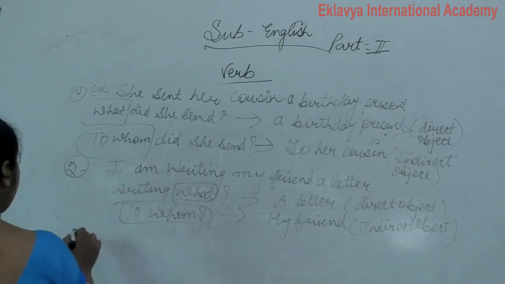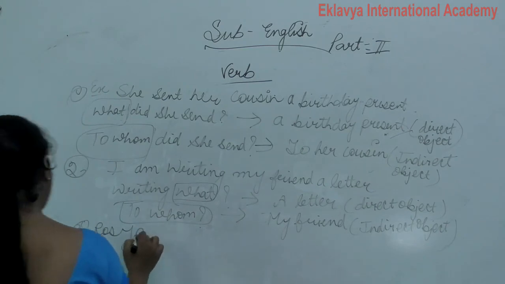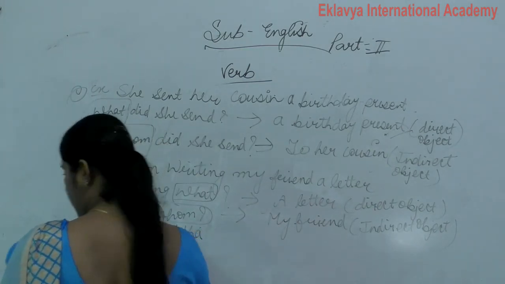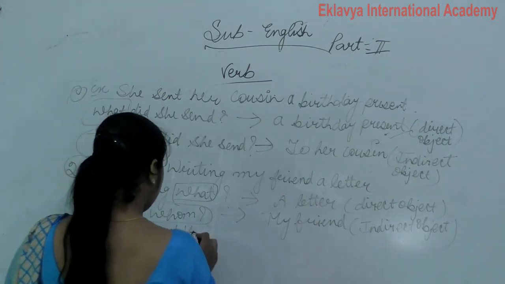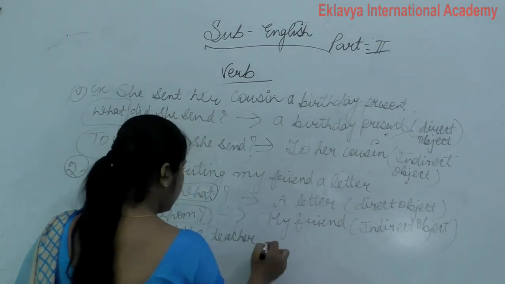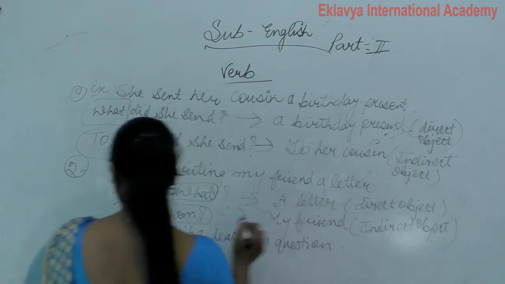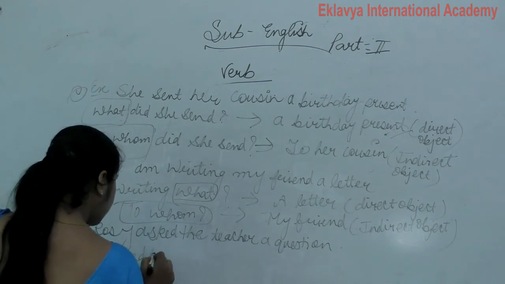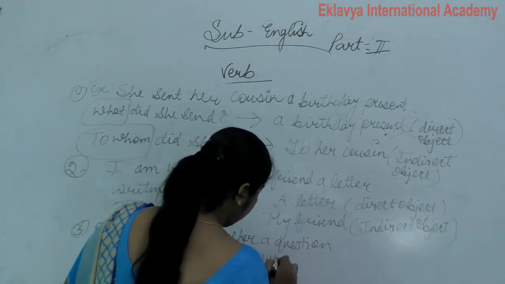One more example you all write. Rosie asked the teacher a question. Now asked what? The answer is a question.